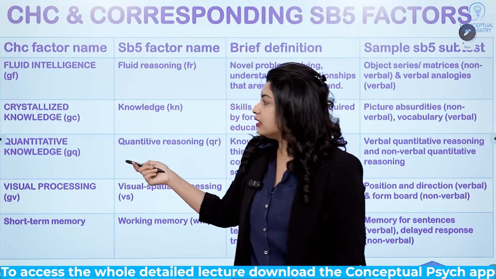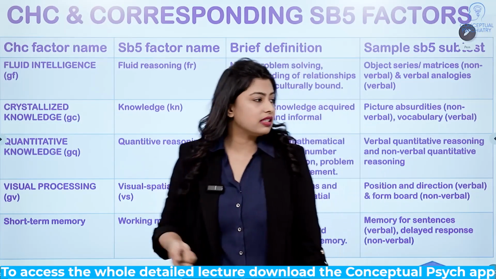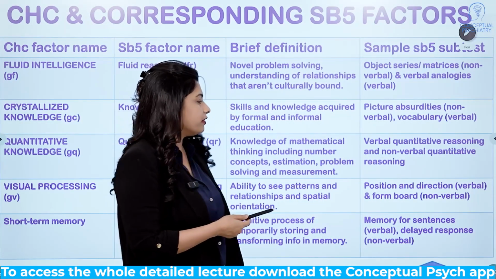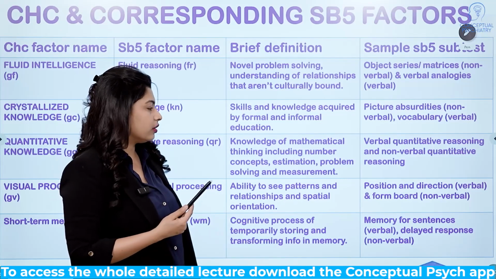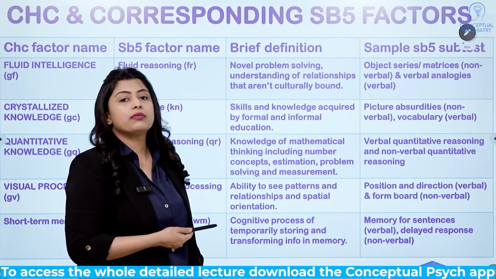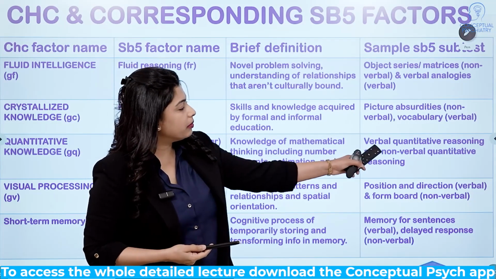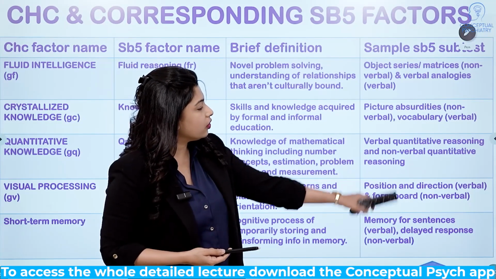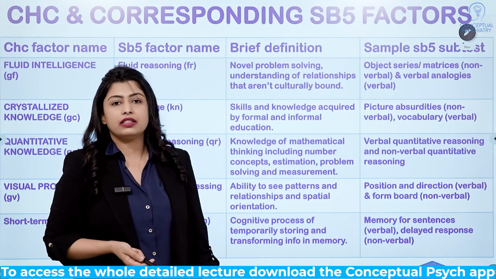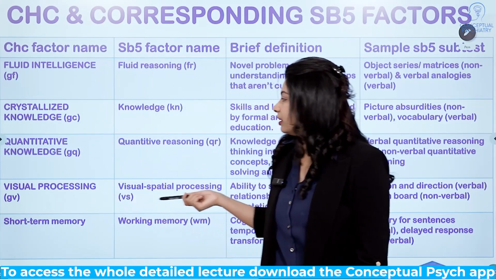Third is quantitative knowledge, now known as quantitative reasoning, which is the knowledge of mathematical thinking, including number concepts, estimation, problem solving, and measurement. It is measured by verbal quantitative reasoning and non-verbal quantitative reasoning as subtests.